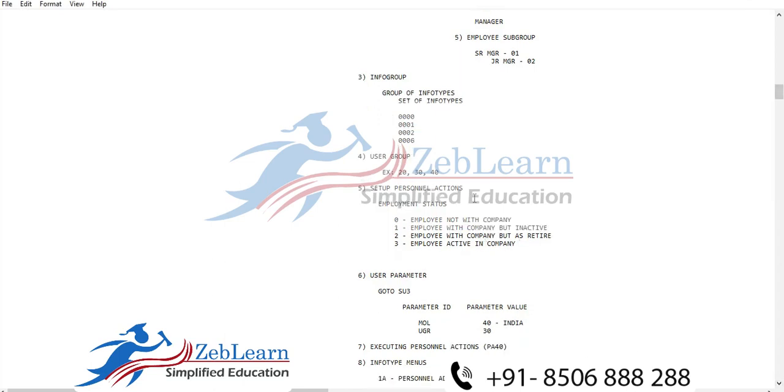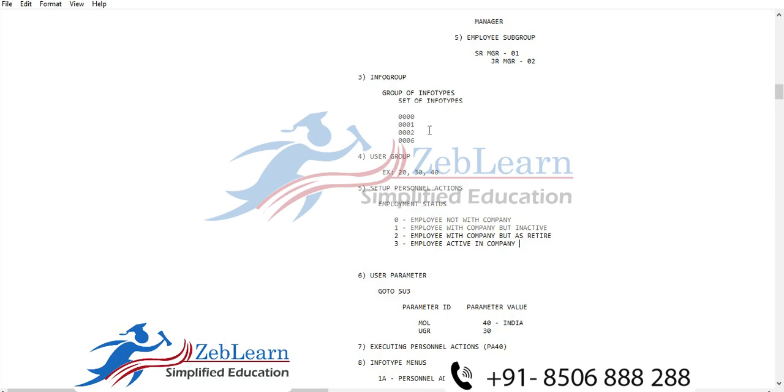Then PA40. Now, any doubt or confusion in the theoretical part on info group? What is an info group? What is the use of the group? What is set up personal action? That is, when we create in PA40, all the actions we are going to set, that's a personal action. I will show there are some steps we need to follow to create that part. So any doubt or confusion in info group, user group and employment status, anyone?